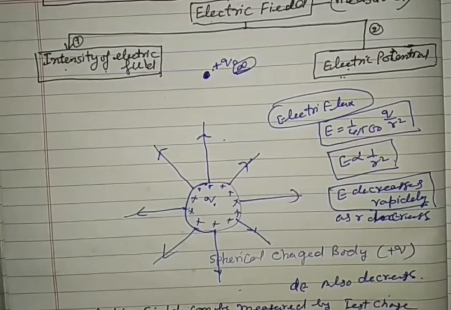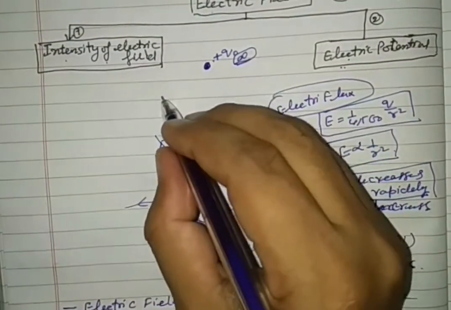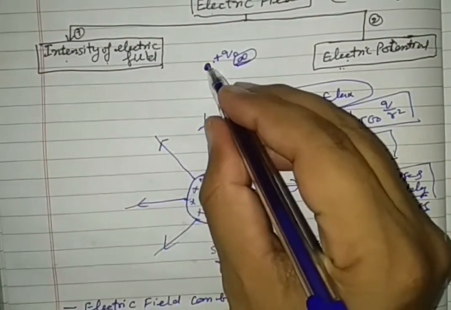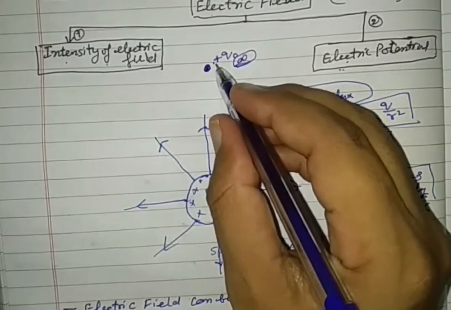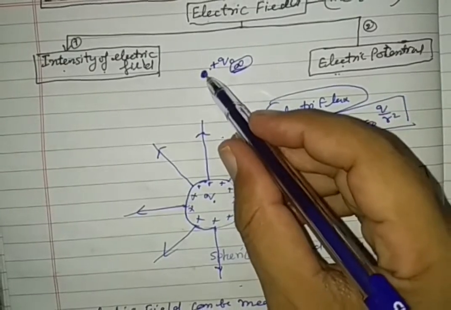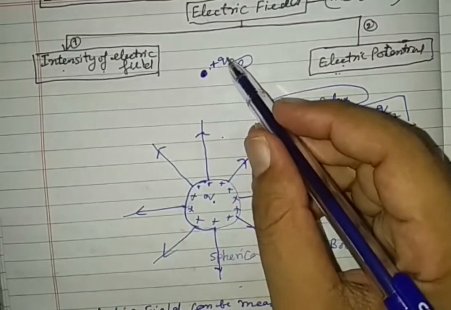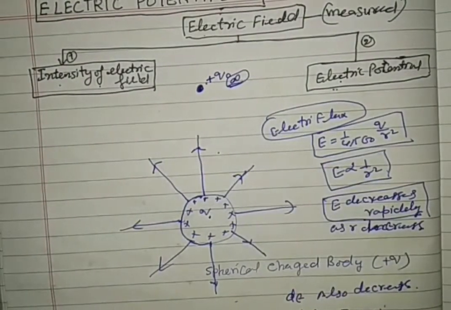It's clear to everybody. So if the test charge is not influenced by the other charged body, then this position is said to be at infinite for the test charge.